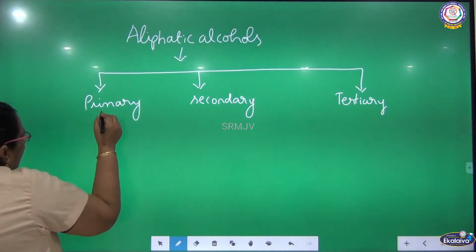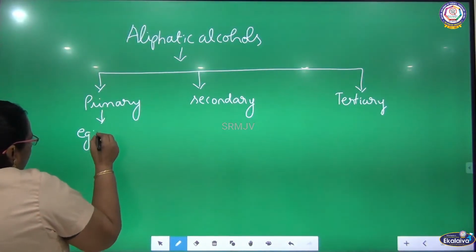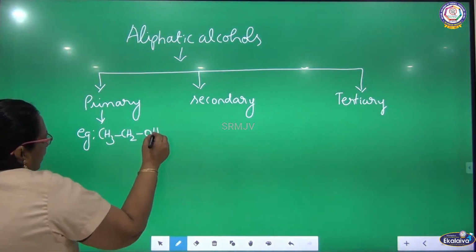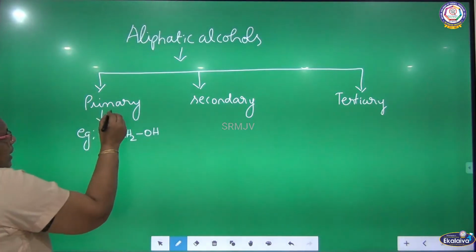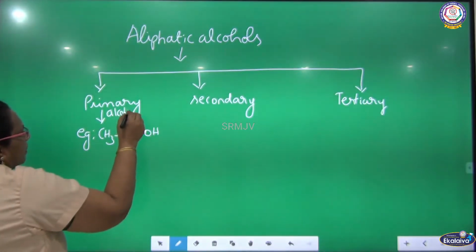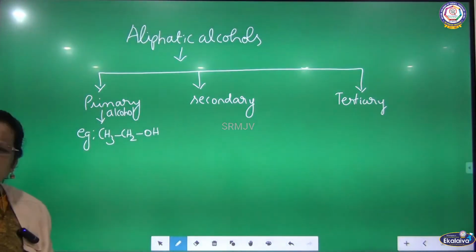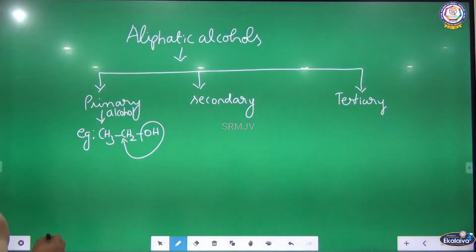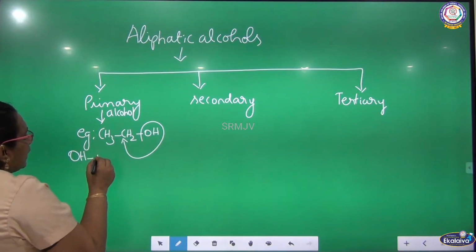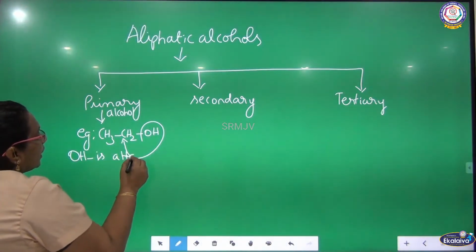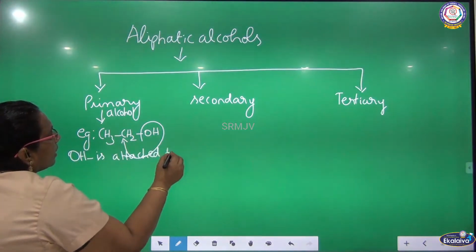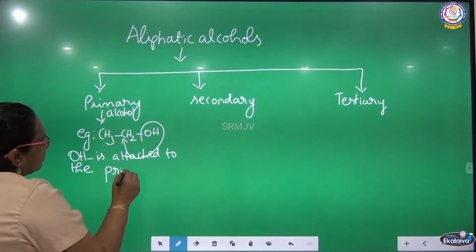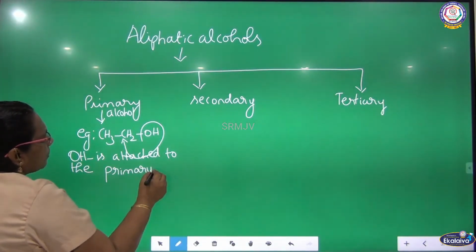I am going to give an example for primary alcohol, that is CH3CH2OH. So this is an example for primary alcohol. What is primary alcohol? OH is attached to the primary carbon. What is primary carbon? Carbon having two hydrogen atoms. So here OH is attached to the primary carbon.